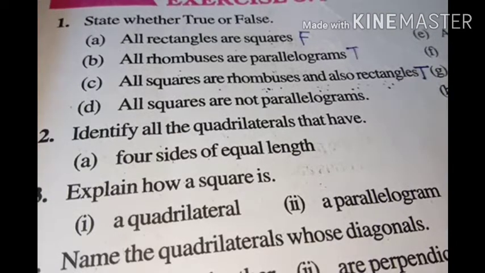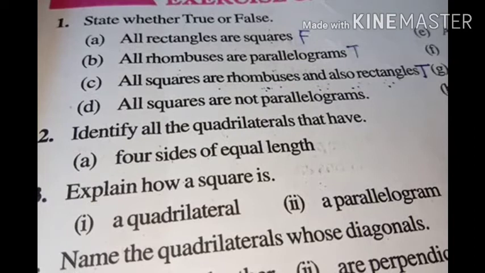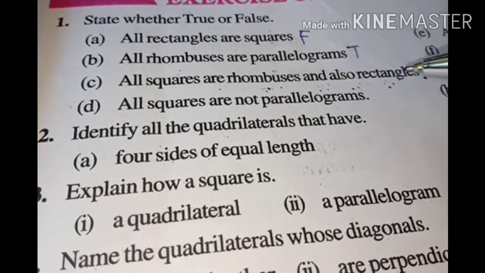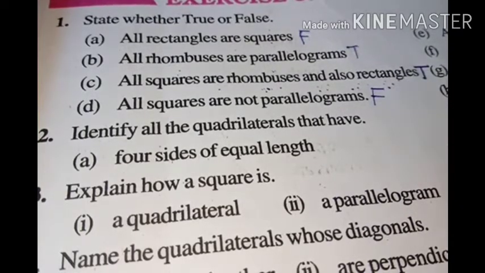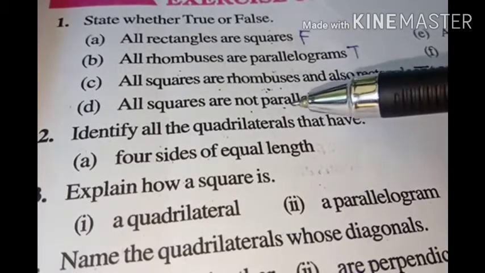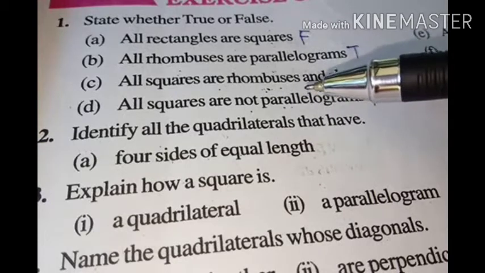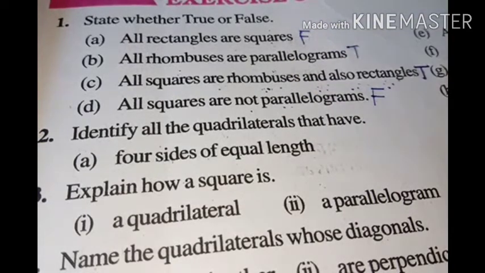Now question D. All squares are not parallelograms. Here it is written all squares are not parallelograms. So here what we will write? False. Because all squares are parallelograms, since for a parallelogram opposite sides are equal and parallel. For a square also opposite sides will be equal. If all sides are equal, then opposite sides will also be equal and also parallel.